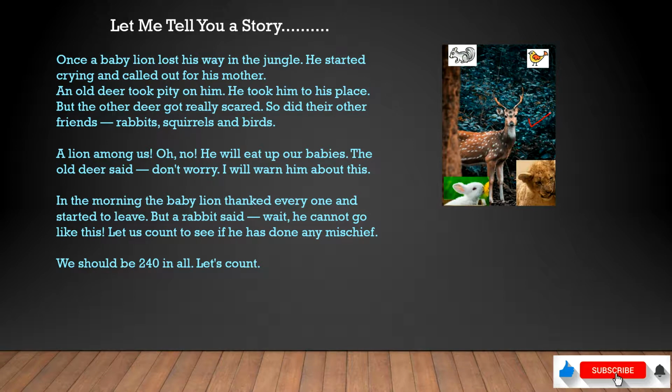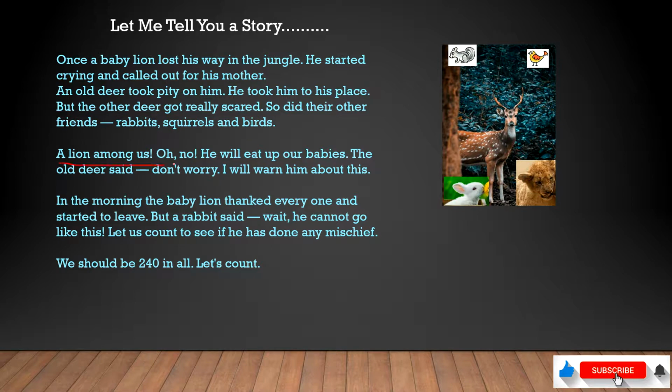But now at the place where this deer was living, there were other animals who were also living. There were more deer and their friends like rabbits, squirrels and birds. So what happens? The other deer got really scared, and so did their friends, the rabbits, squirrels and birds. After looking at this baby lion, all the animals were very scared.